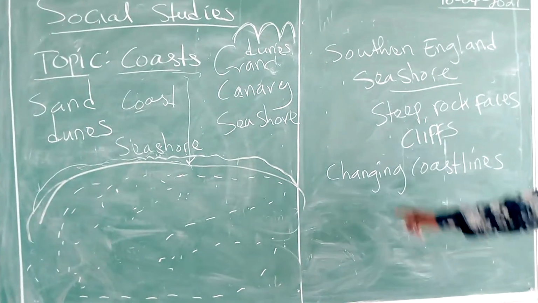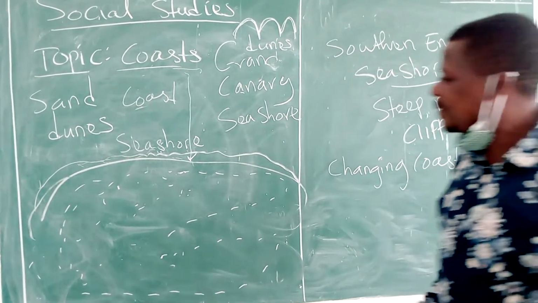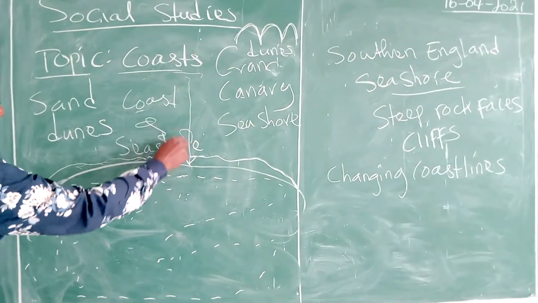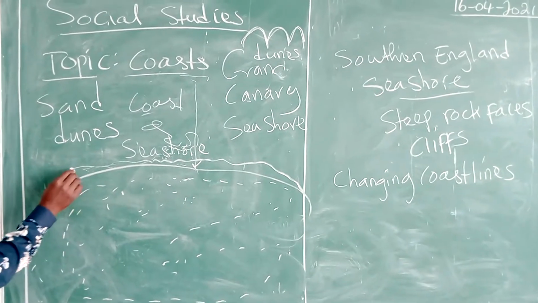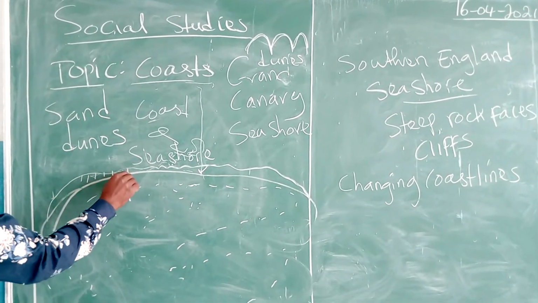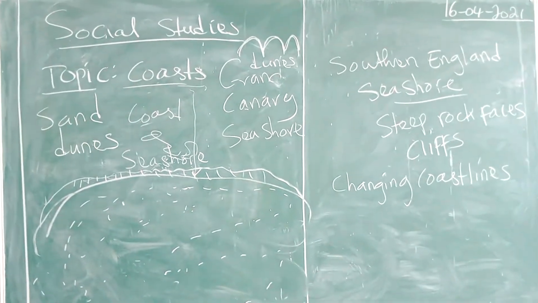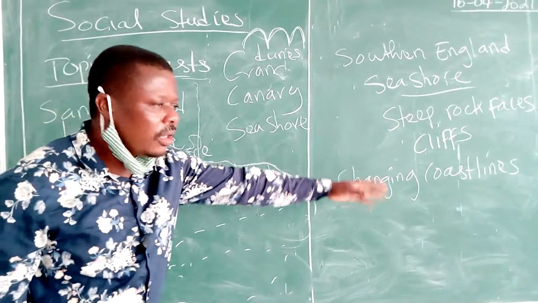Changing coastlines. The coastline, like I said, is almost like the seashore. The seashore is the immediate space that is here. The coastline is immediately this land that is touched by the ocean or the sea water. It is constantly changing. Why is it changing?